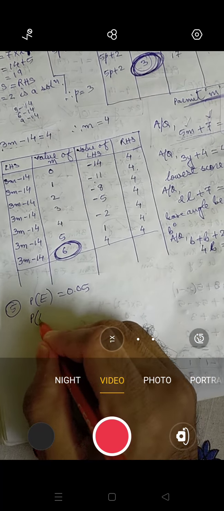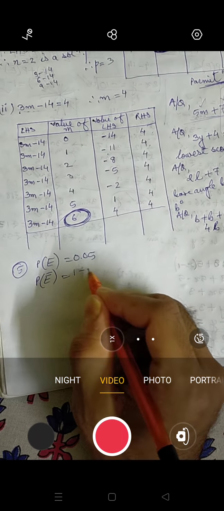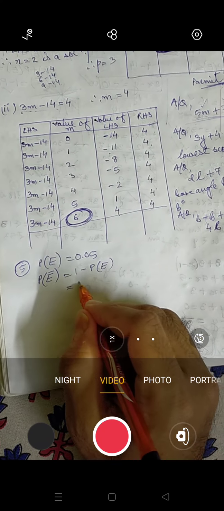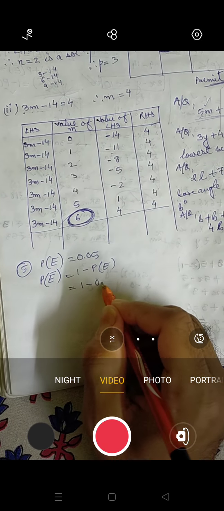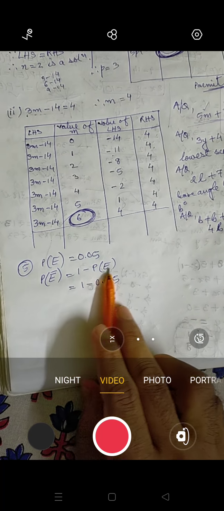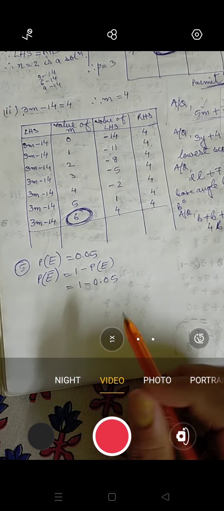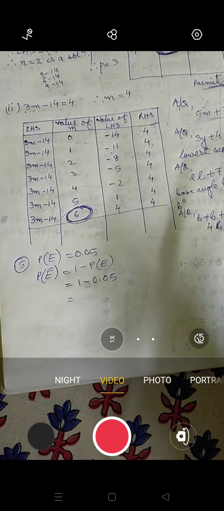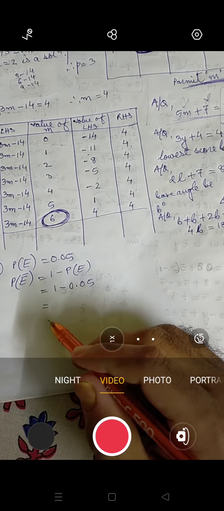We know that probability of not event equals 1 minus probability of event. Now this can be written as 1 minus 0.05. So 1 is 1, minus the probability of event, 0.05. Now when you subtract, many students get something else. But there is a way to subtract this.